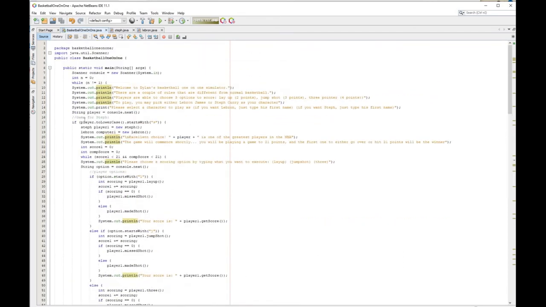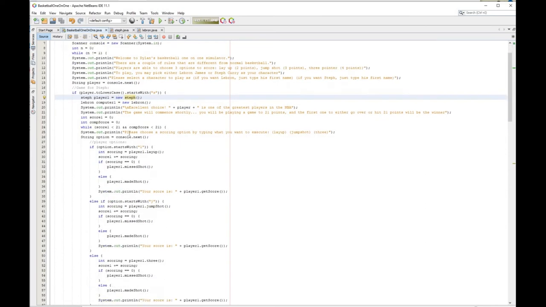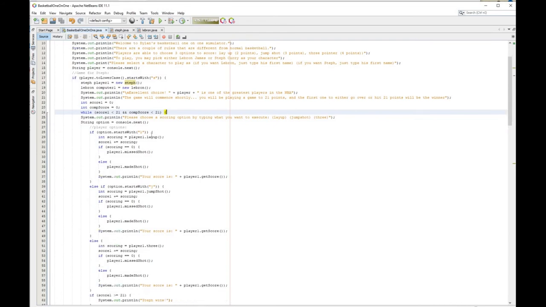Else we know you're playing LeBron. And then here we make the two objects. We have our Steph and our LeBron. Steph will be player 1, LeBron will be our computer. And then we have this big while loop. So while score is less than 21, or comp score is less than 21. And so after this, we have our different options that you can play.